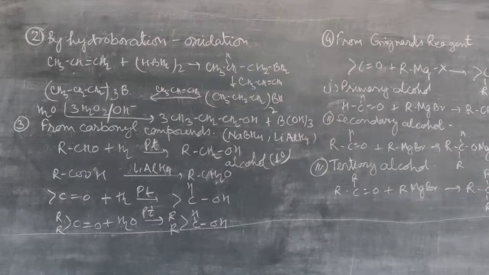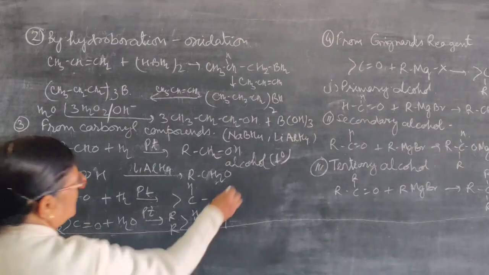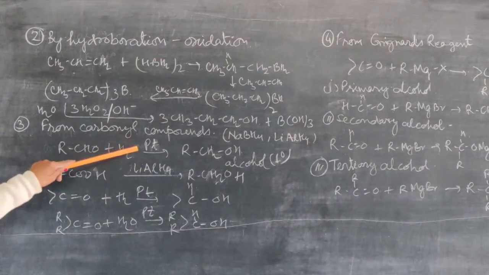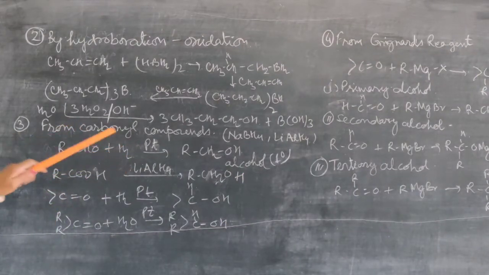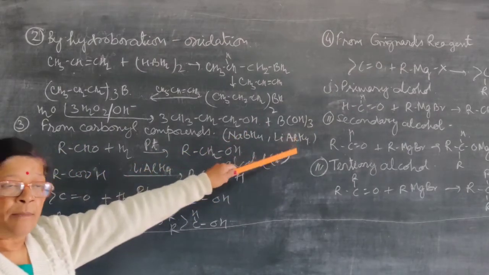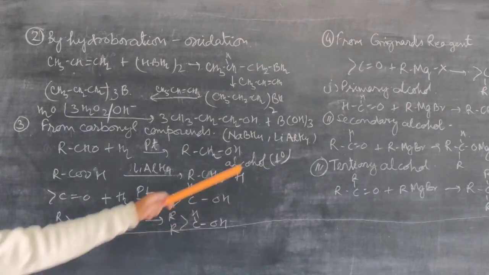And when we take the carboxylic acid that you can see here, it is converted into primary alcohol. The reducing agents are first the catalytic reduction, then we can use sodium borohydride, that is also a reducing agent, then lithium aluminum hydride, that is also a reducing agent.